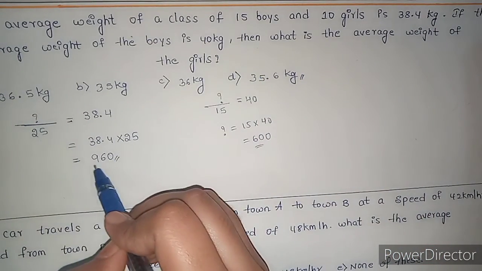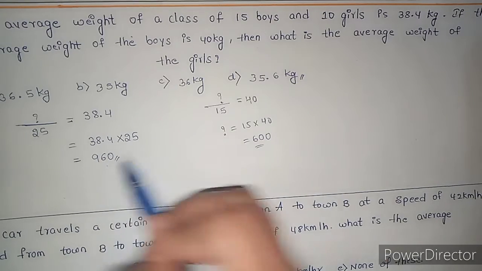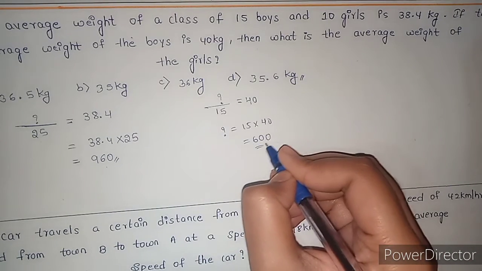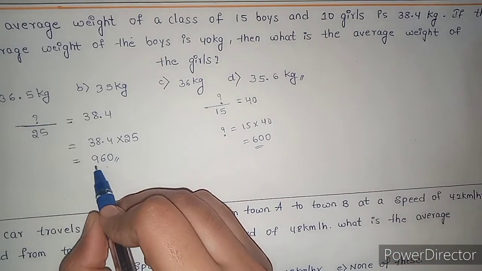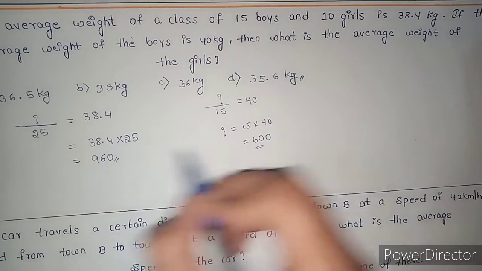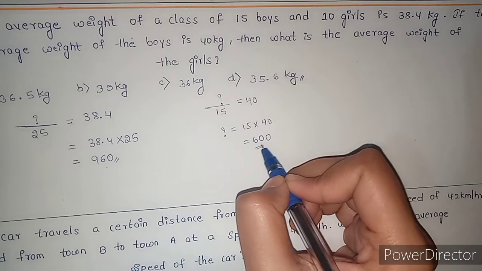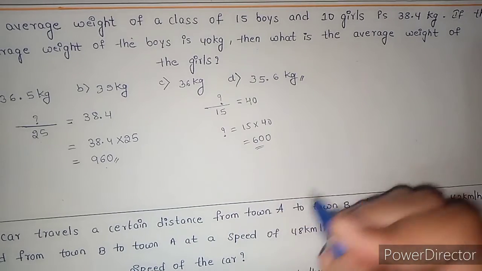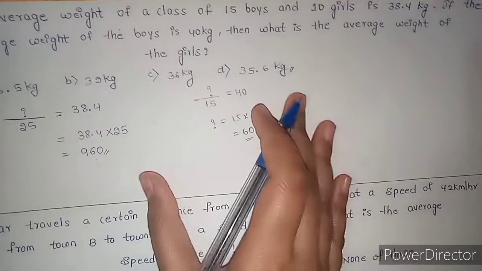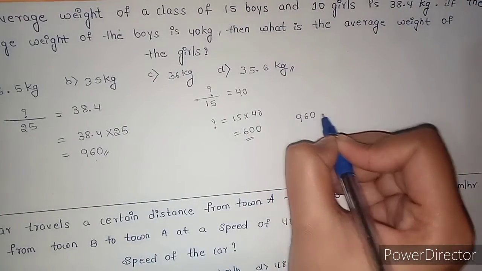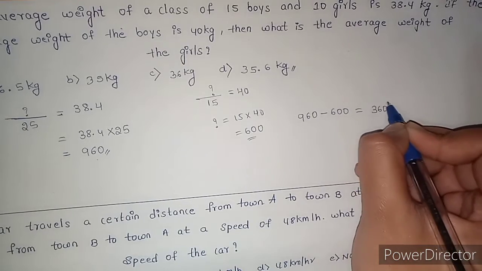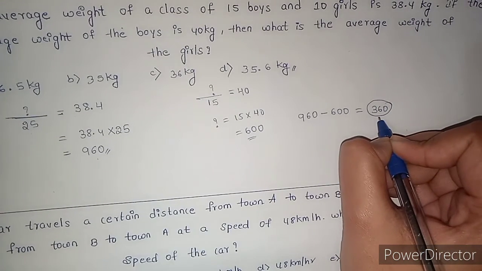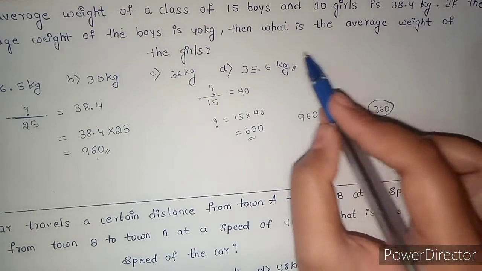Here we have total students weight sum, and I have total boys weight sum. When I subtract total students weight by total boys weight, I will get girls total sum, right? 960 minus 600, that is 360. This 360 is the sum of the weight of 10 girls.